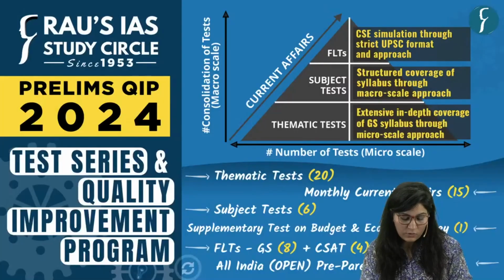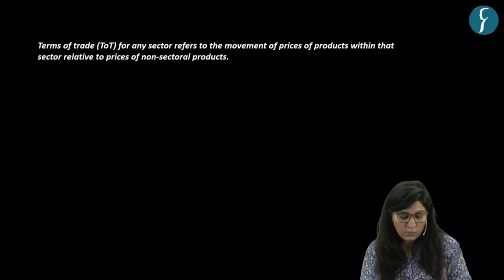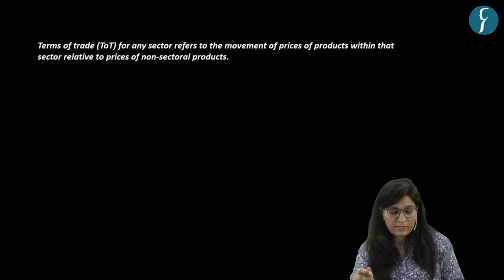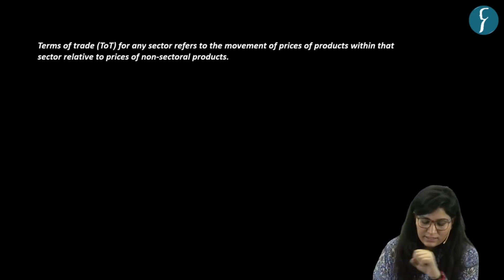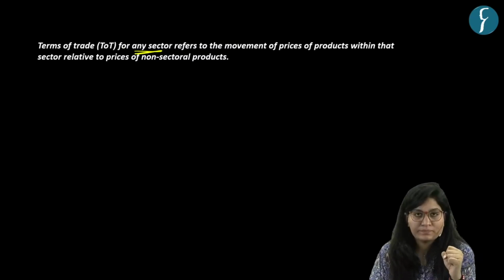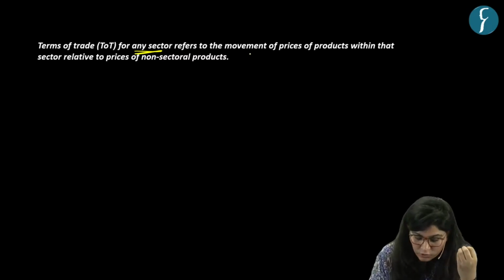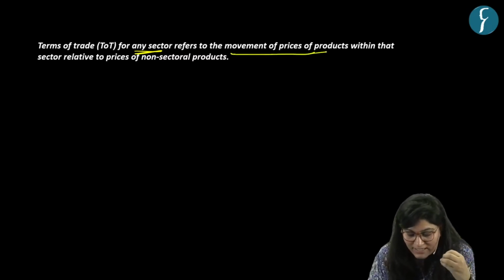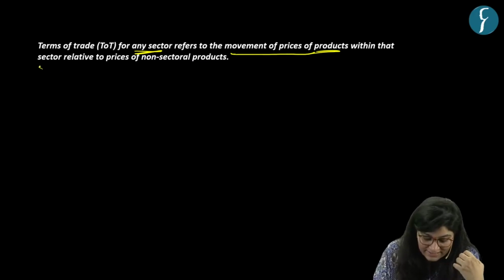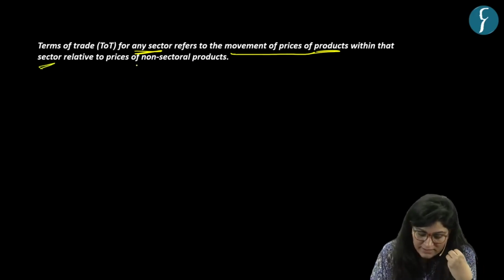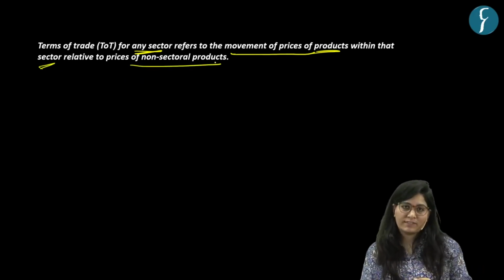To answer this question, first you need to understand what terms of trade is for any sector. See, terms of trade for any sector, whether manufacturing, agricultural, or industry, refers to the movement of prices of products within that sector relative to prices of non-sectoral products.